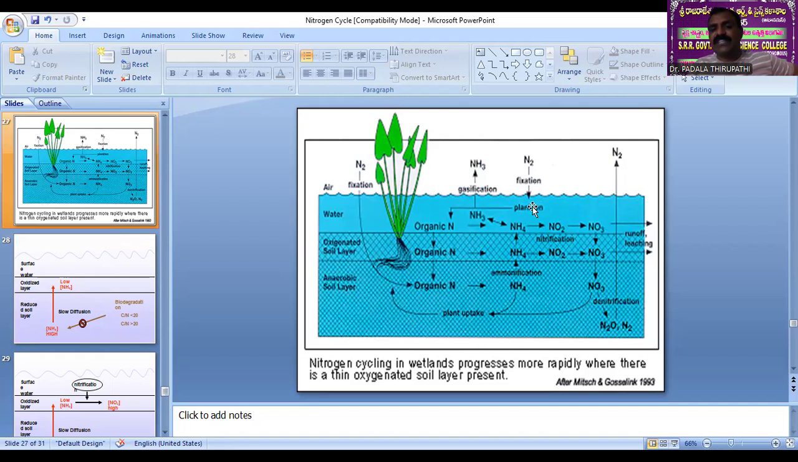Into usable forms of nitrogen through nitrogen fixation, physical, chemical and biological nitrogen fixation. It reaches the oceanic environment. See here, it is an oceanic environment. It is an aquatic environment, not soil, my dear friends.